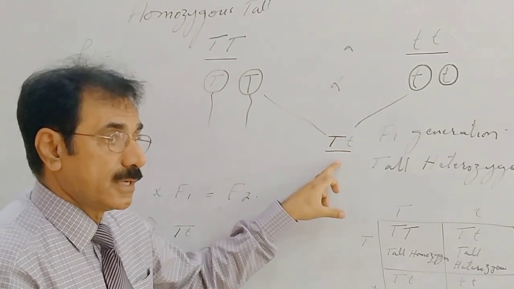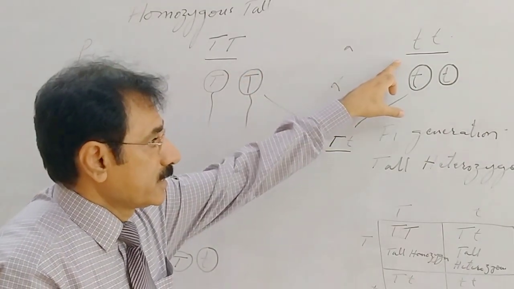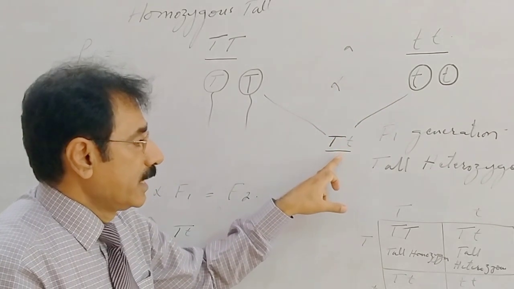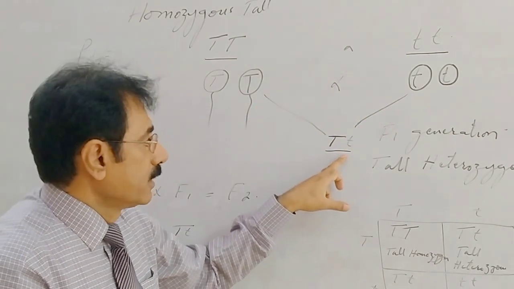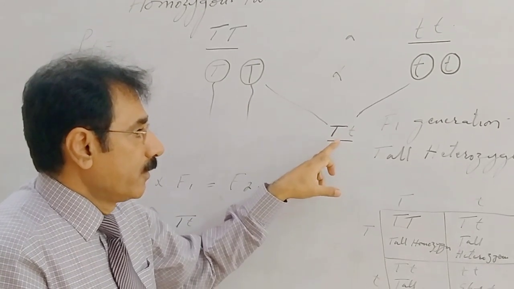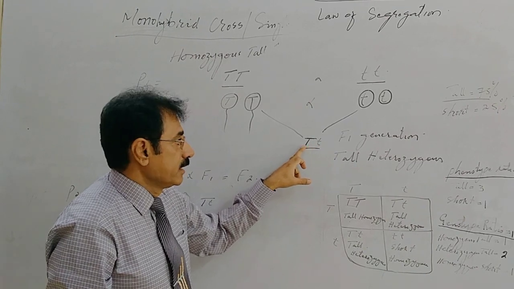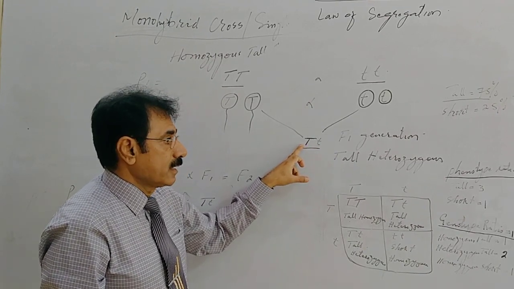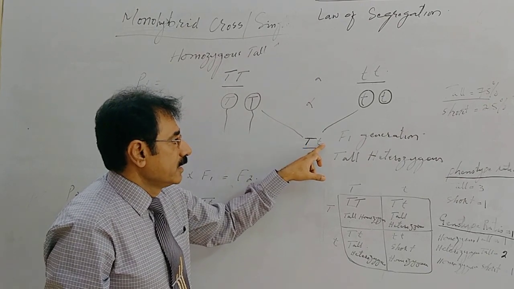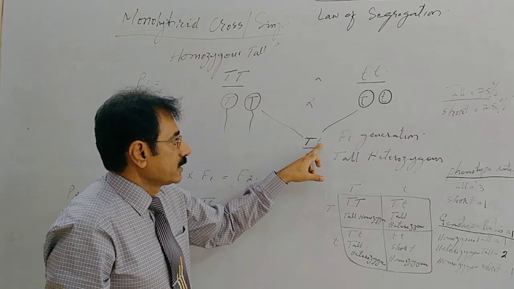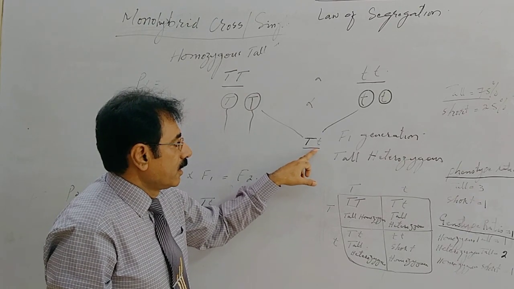But Mendel's first law said that the pair of contrasting characters, if allowed to cross, neither mix up nor affect each other. Only one remains dominant over the other. That means the tall character is shown here, and the other character, the short character, did not appear in the offspring.